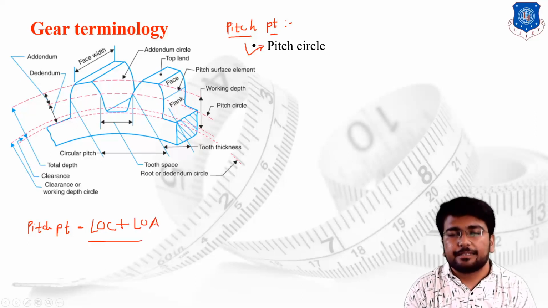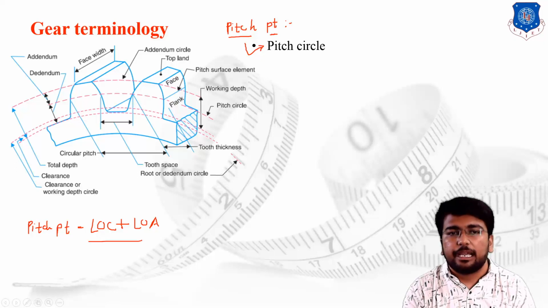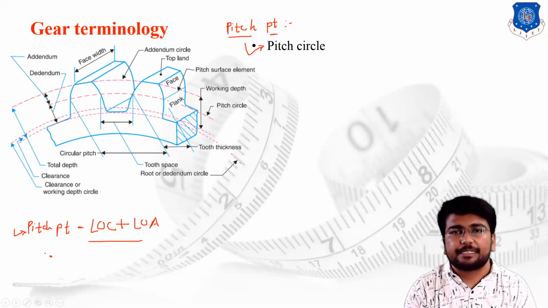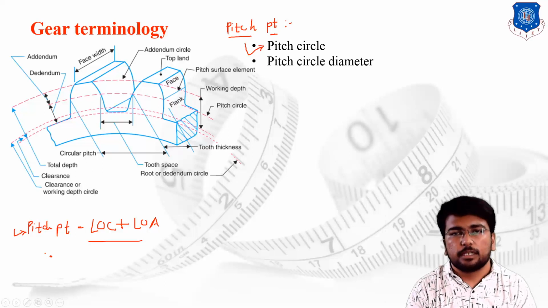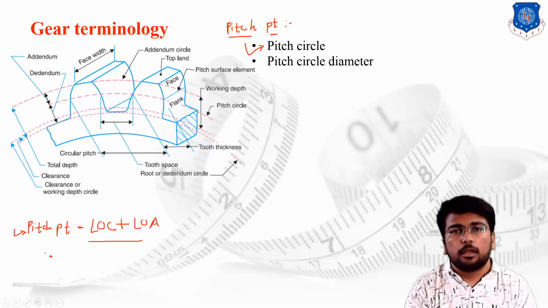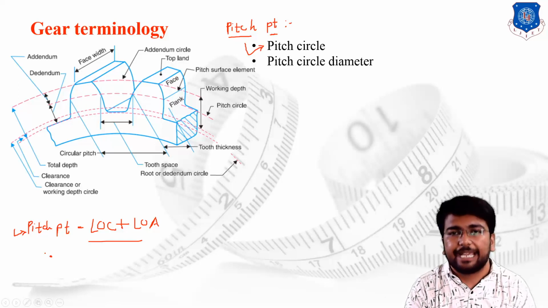The circle passing through the pitch point and having its center at the center of the gear is known as the pitch circle. Remember once again, the circle which passes through the pitch point and has the center of the gear as its center is the pitch circle. Then the pitch circle diameter is the diameter of that pitch circle. Once again, remember, the pitch point is the point of intersection between the line of centers and the line of action.